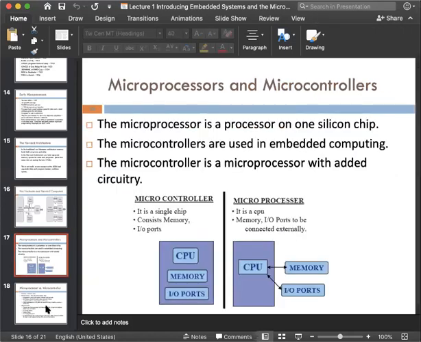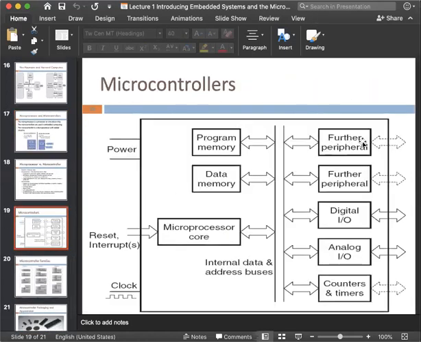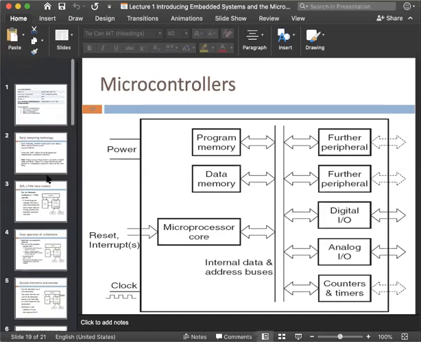You already saw the basic diagram of a microcontroller. This is based on the Harvard architecture. We are using the von Neumann. Von Neumann is the first one, but after that Harvard invented a better version of the instructions. So the microcontroller is also following the Harvard architecture. The Harvard architecture uses these buses, passing data to each other. You already know that there is a data bus, there is an address bus. So this is the basics of the microcontroller.